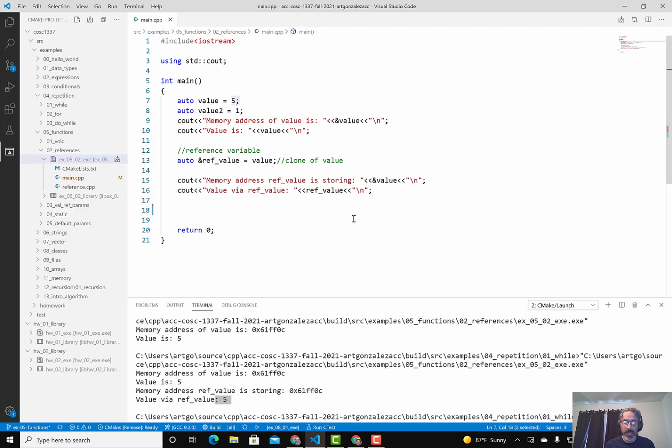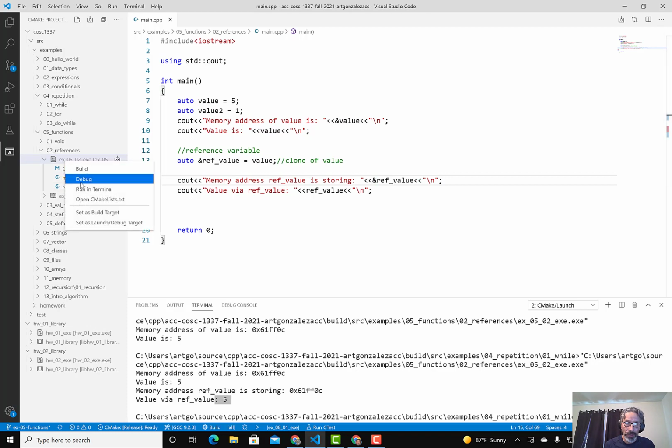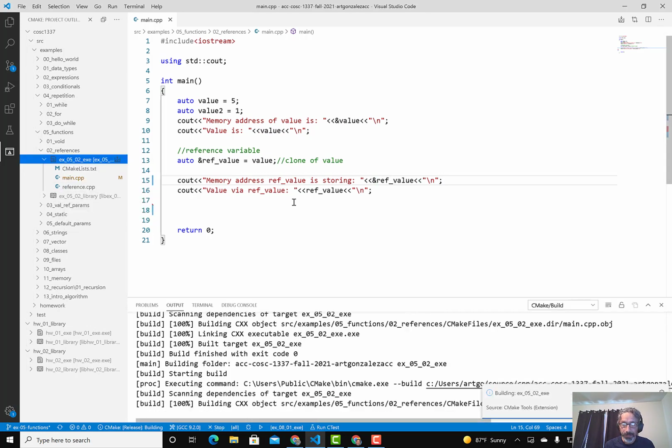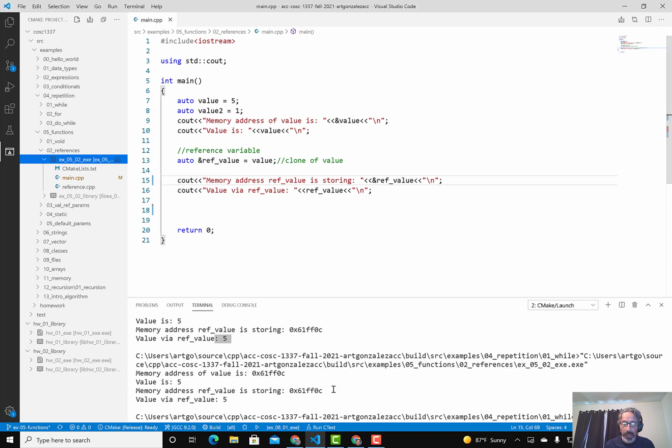And notice, if we do ampersand and the name of the variable, we will see the address that value is stored at. And if we say ref underscore value, we can run this program. And notice that we get the same output, FFOC, FFOC. Why? Because ref is a clone of value.